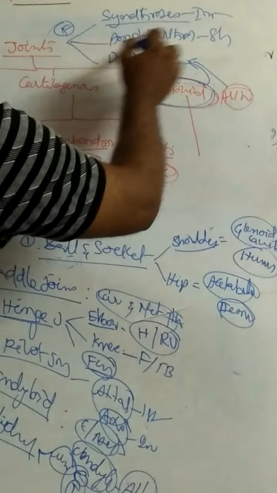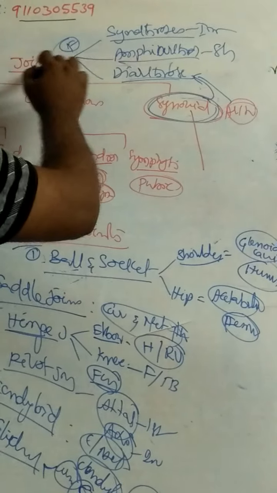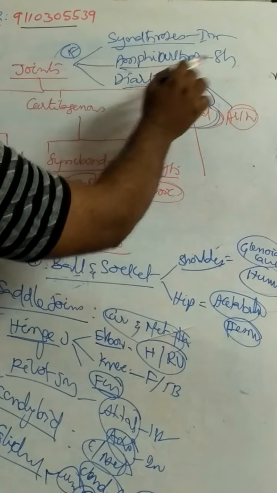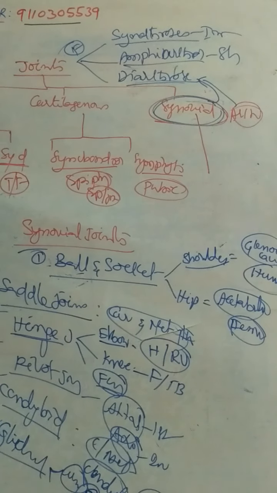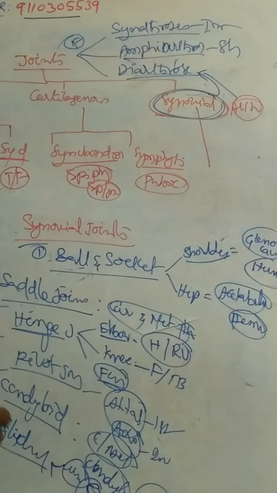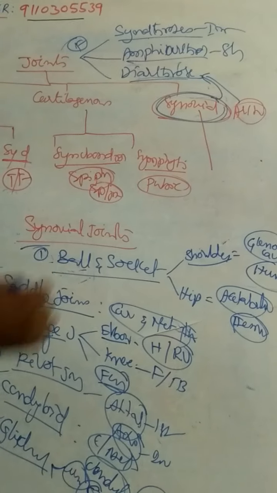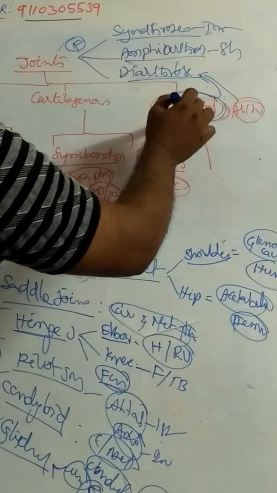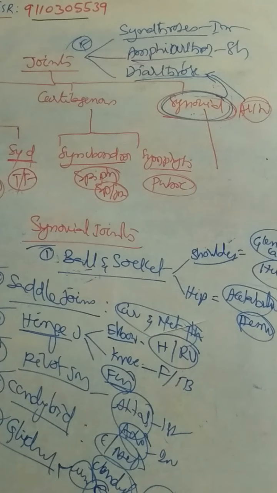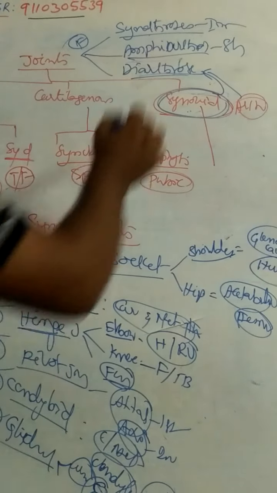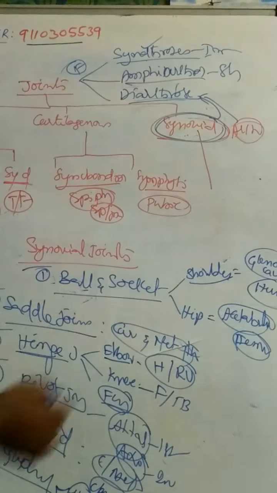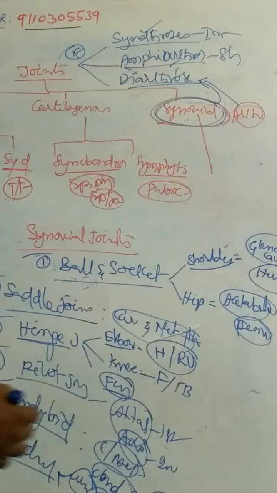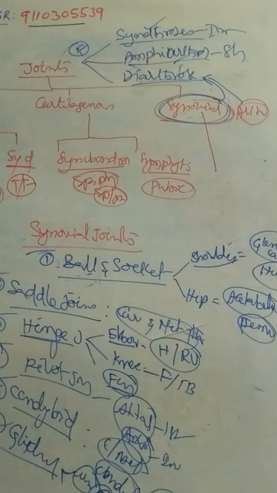So, classification of joints based on their function: there are 3 types of joints. Synarthrosis are immobile joints, amphiarthrosis are slightly mobile joints, diarthrosis are freely mobile joints. Diarthrosis example: all synovial joints. Sutures are synarthrosis. Amphiarthrosis example: pubic symphysis, slightly mobile joints. That is about joints.